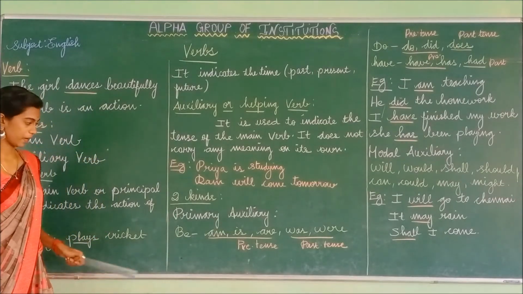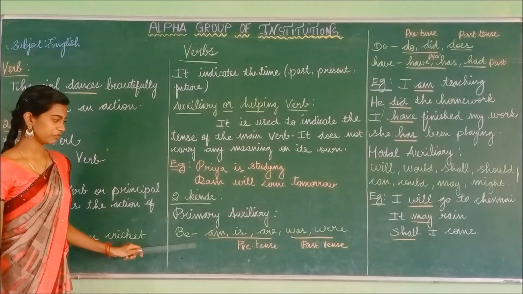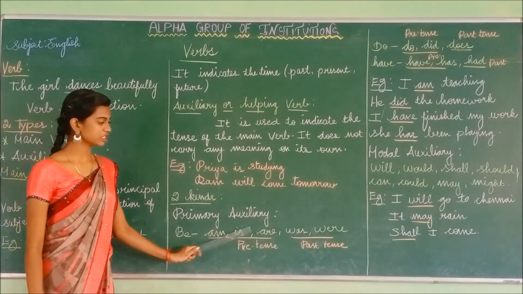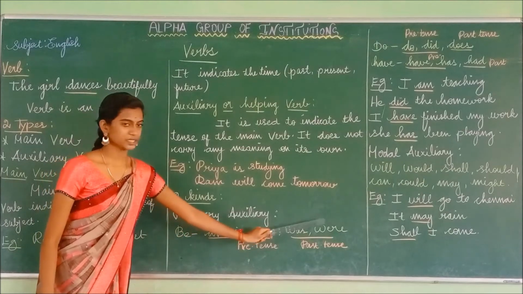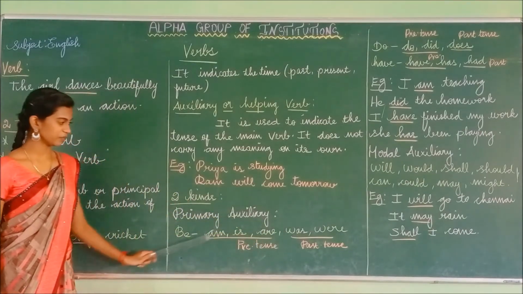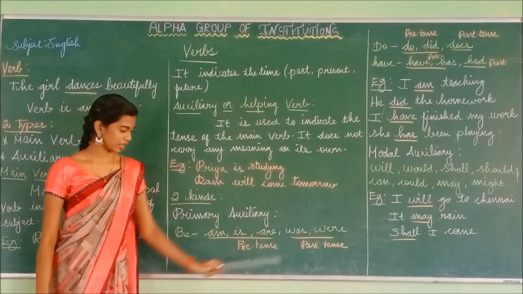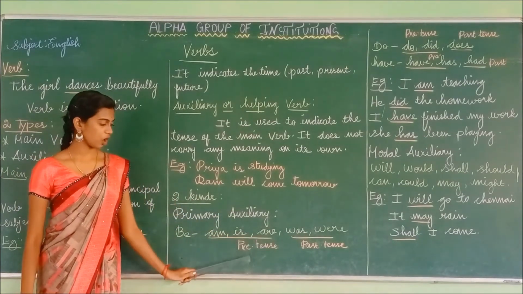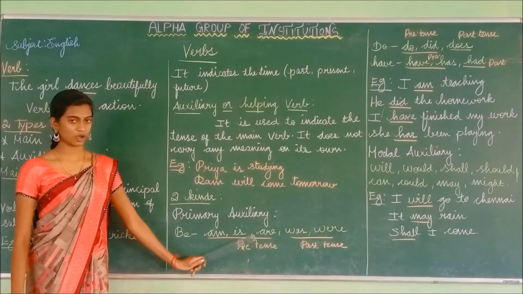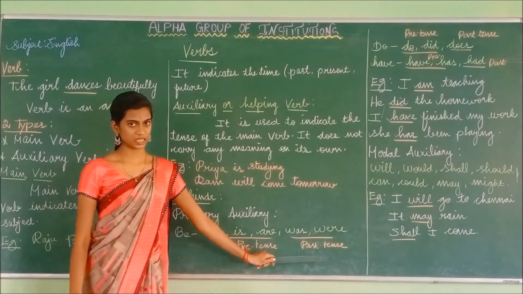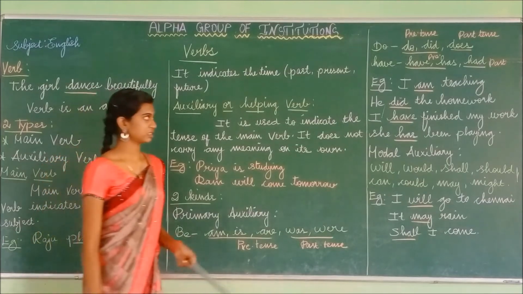Now let us see one by one. In the be verb, there will be 5 types: am, is, are, was, and were. Am, is, are are present tense, and was, were are past tense.